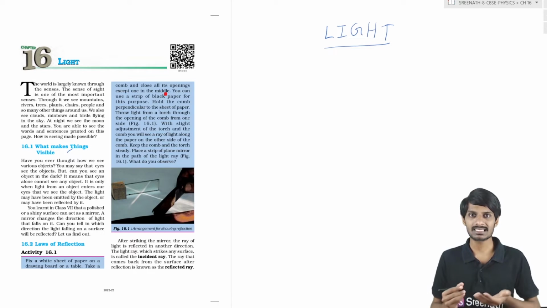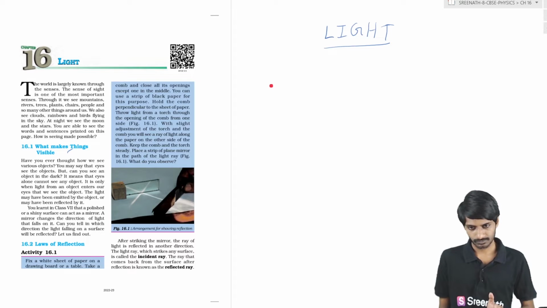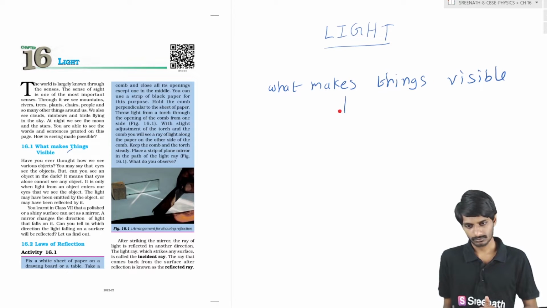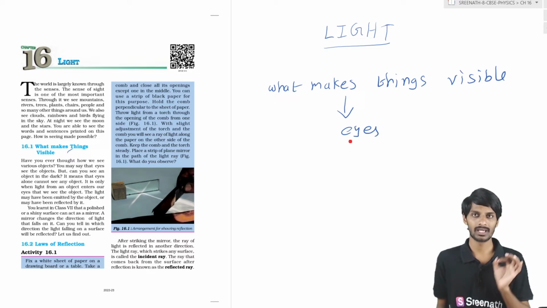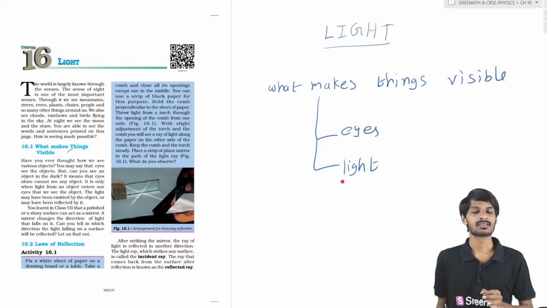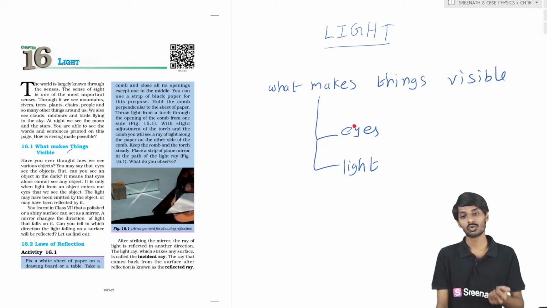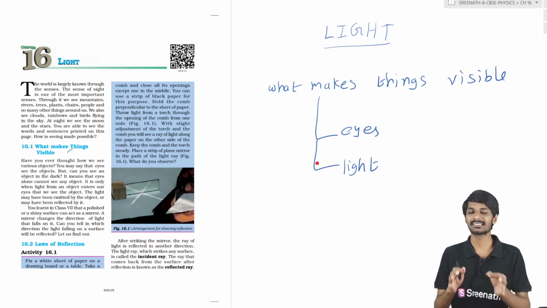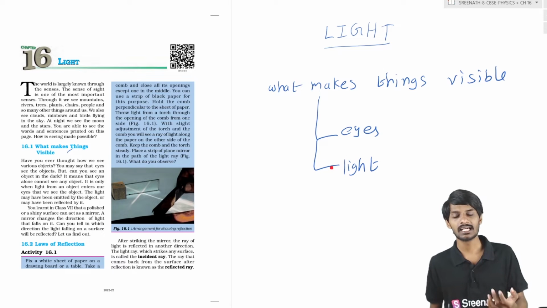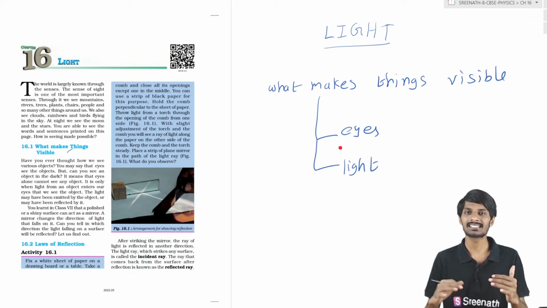So what makes things visible? Through our eyes we are seeing. In addition to it, light. What is it, students? Light. So with the help of our eyes we can see the things around us, we can see the objects around us. But if there is no light, even though we have eyes, we can't see the beautiful world around us.